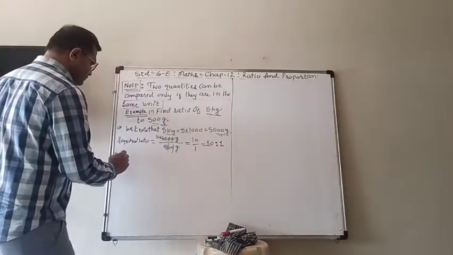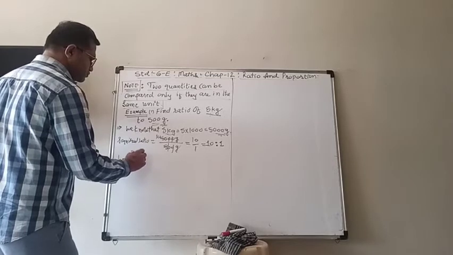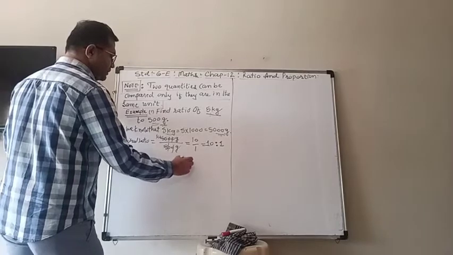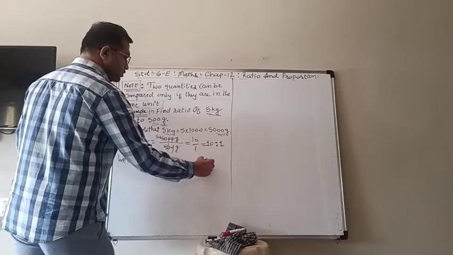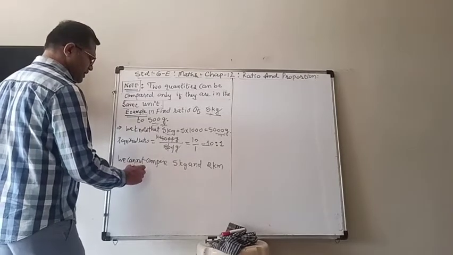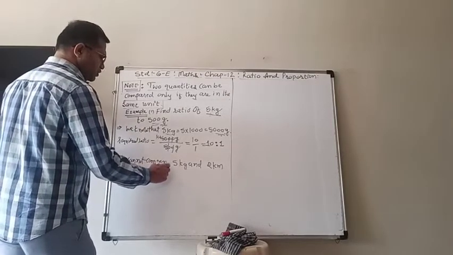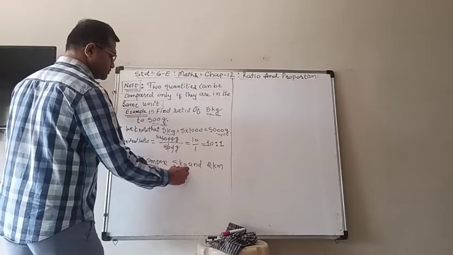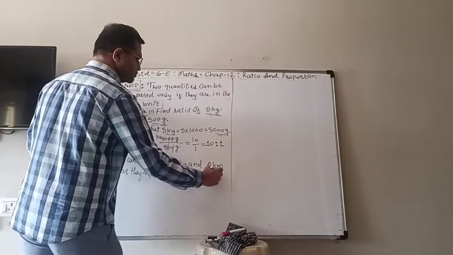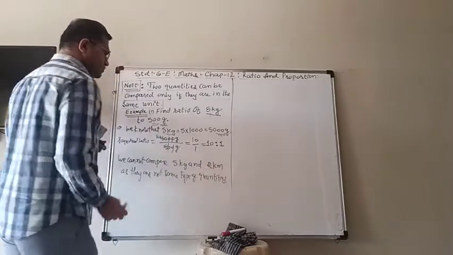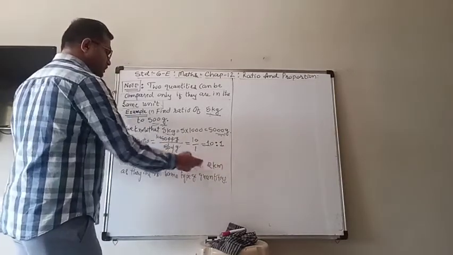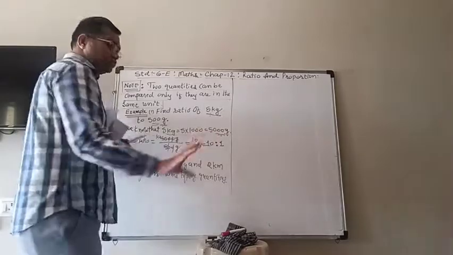We cannot compare 5 kilogram and 2 kilometer, as they are not the same type of quantities. Because sometimes you don't read that it is kilogram and 2 kilometer, you will write down the ratio will be 5:2.